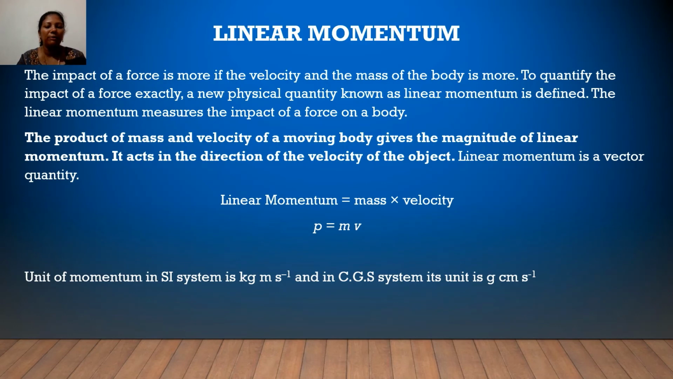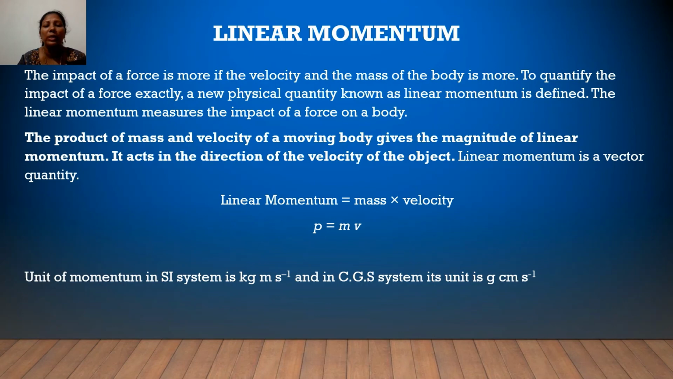So, what's the formula for linear momentum? Linear momentum is equal to mass into velocity, that is P = m × v. P stands for linear momentum, m for mass and v for velocity. The unit of momentum in the SI system is kilogram meter per second and in the CGS system its unit is gram centimeter per second. So what is linear momentum?